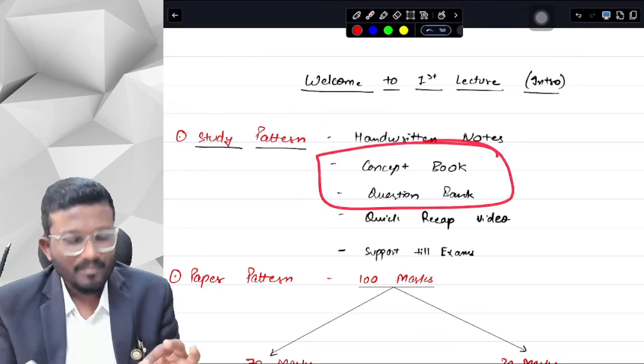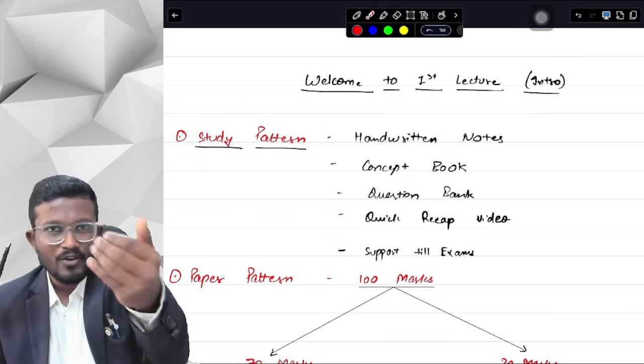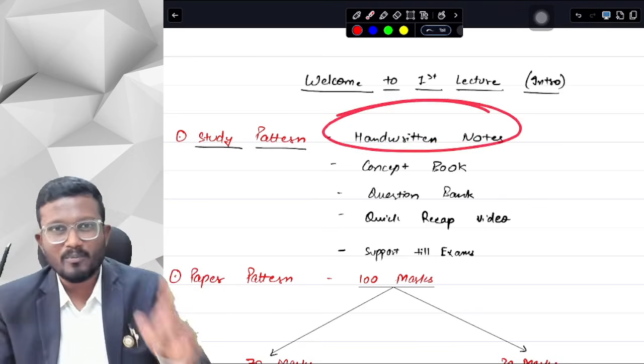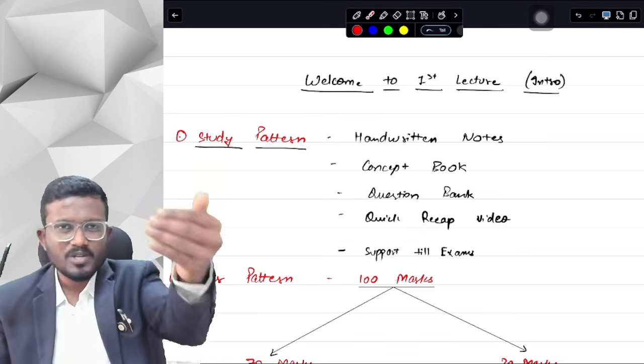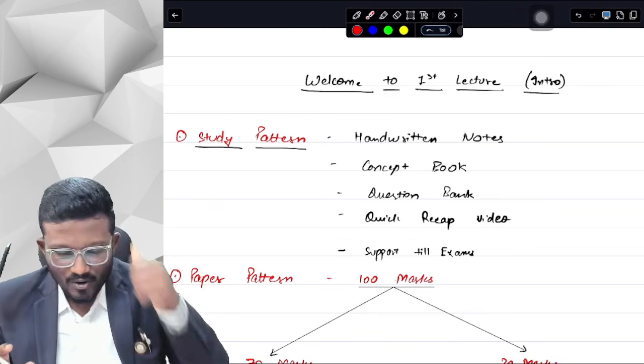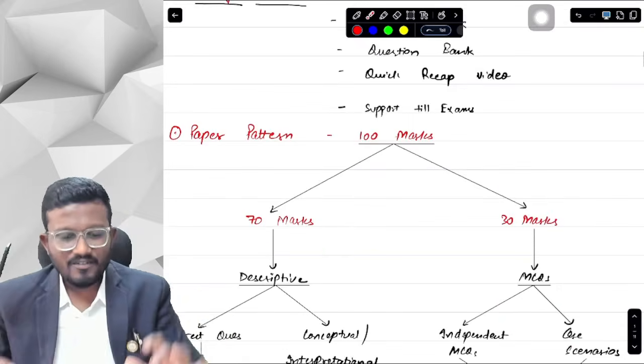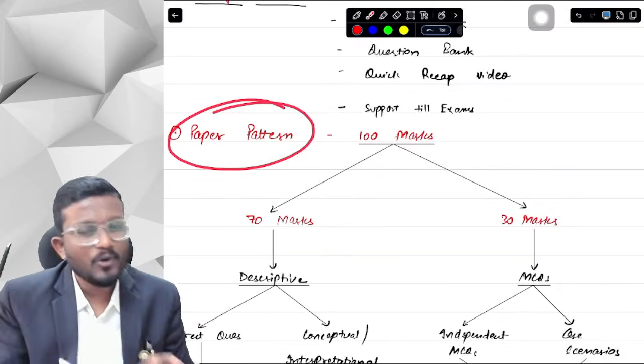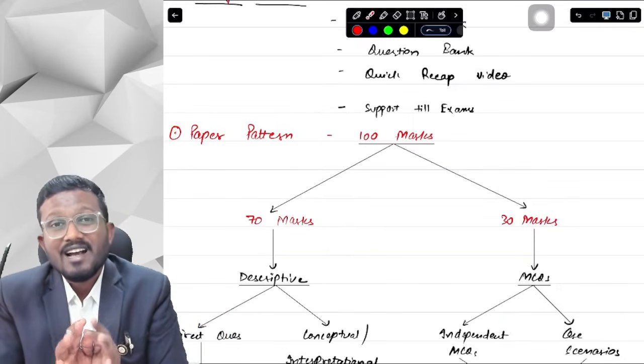You will be getting the printed version of the concept book and question bank if you are buying with the books option, and handwritten notes will be provided to you in a printable PDF. You have an option either to write yourself, print yourself, or directly buy on the website as well. Okay, yes sir. So next we have to discuss the paper pattern. I know you know the paper pattern. What I have told you is, this is the first lecture.